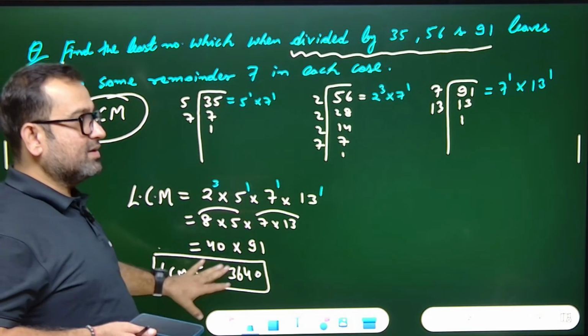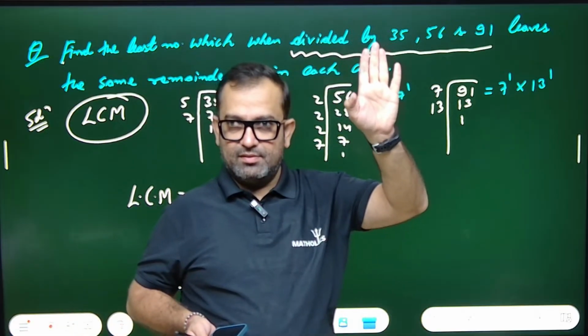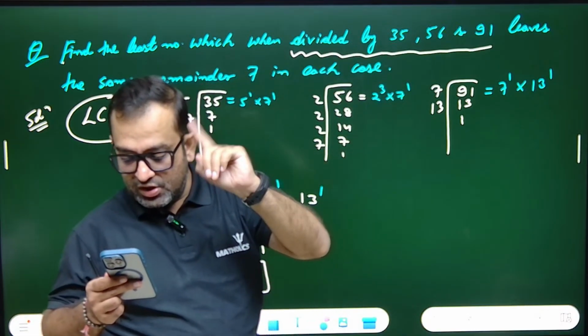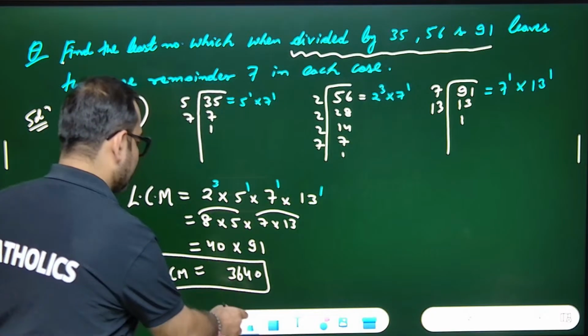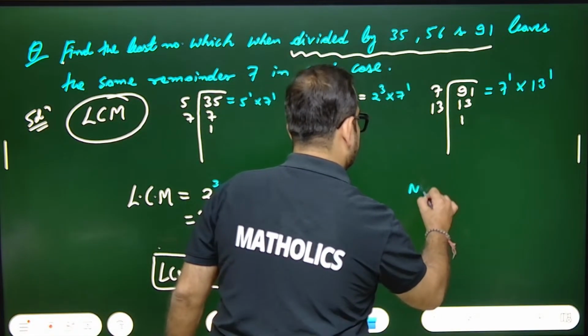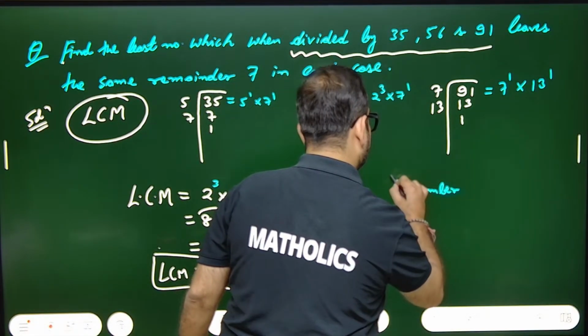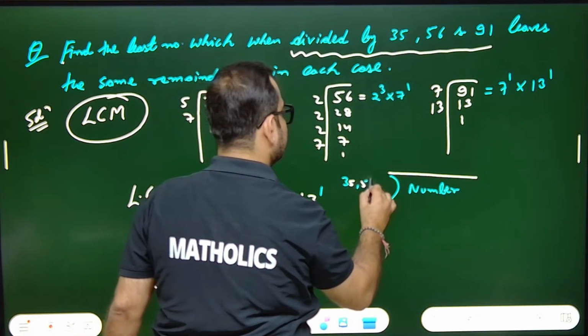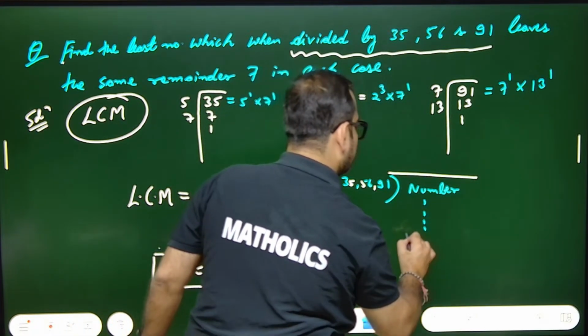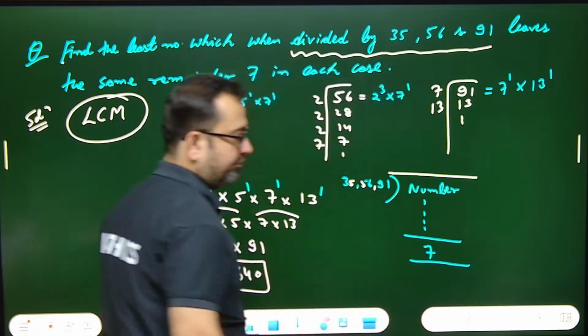LCM is the number which leaves no remainder. And if I have to find a number which, when divided by 35, 56 or 91, leaves a remainder 7.